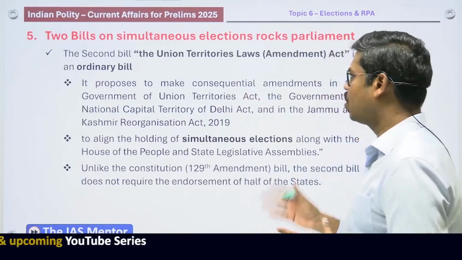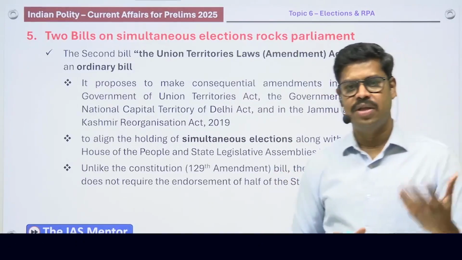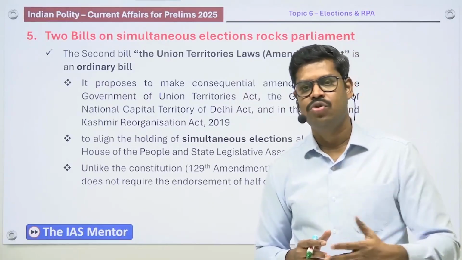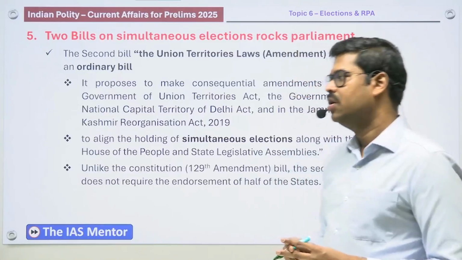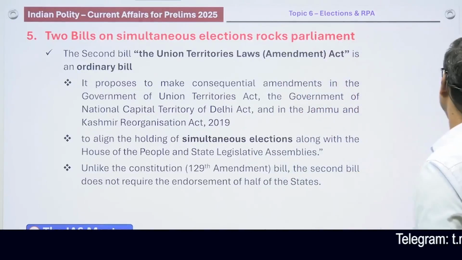So again, it is a long way to go. So let us wait and see what kind of changes happen, whether these bills are passed. It is for the Parliament to decide in the coming days. And I am sure that there is going to be quite a bit of opposition to all these bills.